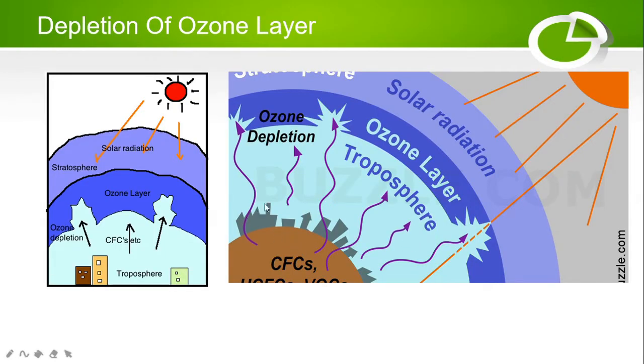So with the help of this graphical representation, if you observe over here, the solar radiations are present in the stratosphere, the ozone will block them, and this is the depletion over here. This depletion is due to the presence of chlorofluorocarbons and NOx in the troposphere region. So the troposphere contains chlorofluorocarbons that will cause the depletion of ozone. The solar radiations, the harmful radiations, penetrate the environmental blanket to Earth.